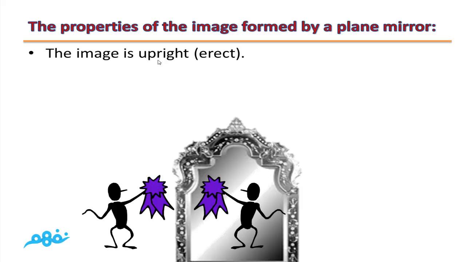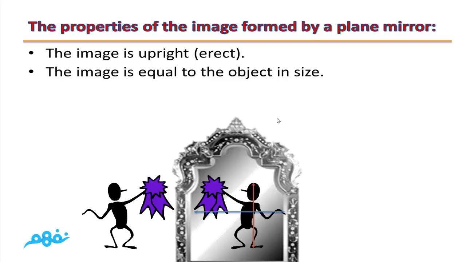The image is upright or erect, as you can see from this image. The image is equal to the object in size. This is the height and width of the image, which are equal to the height and width of the object. So the image is equal to the object in size.